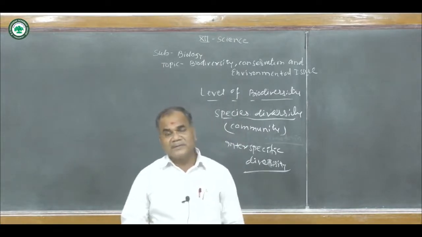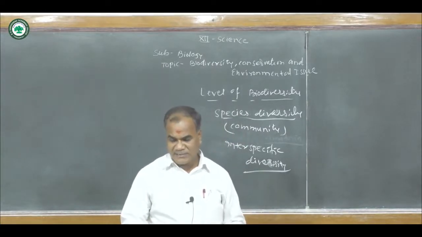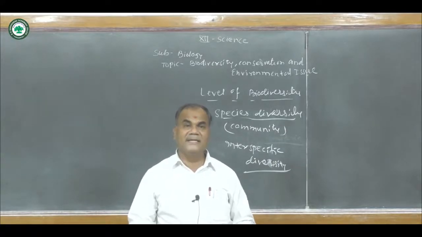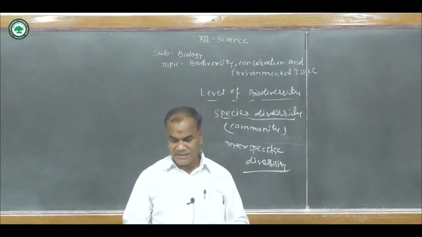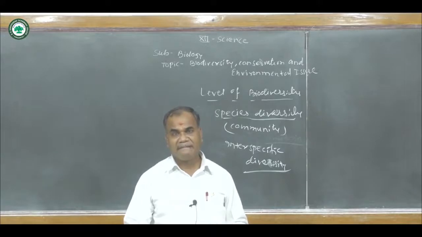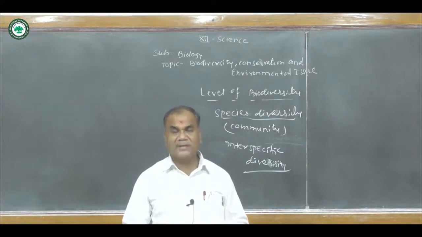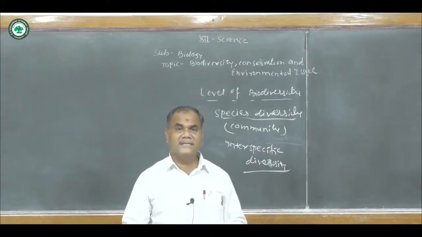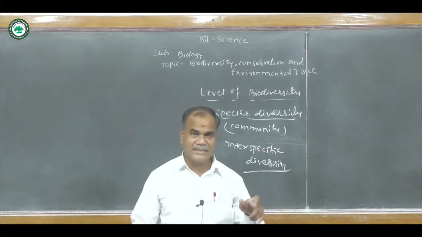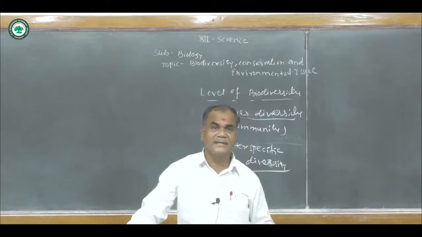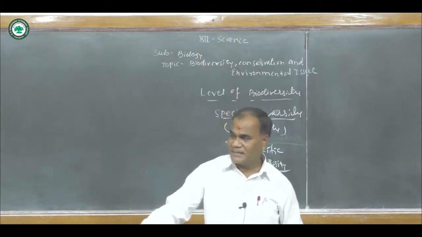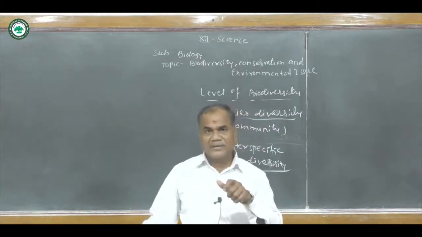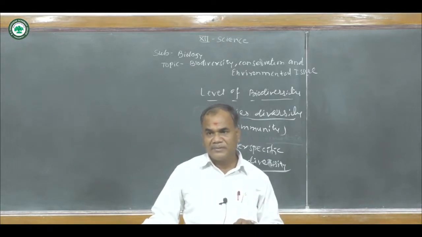The number of species of plants as well as animals that are present in a region constitutes its species diversity. The best example is the Chandrapur region, where tigers are found abundantly in the forest.